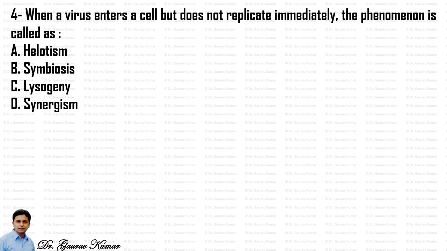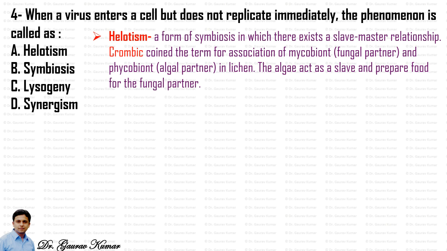Next question, when a virus enters a cell but does not replicate immediately, the phenomenon is called as. So there are four options. Let's see what these options mean. Helotism is a form of symbiosis in which there exists a slave-master relationship. Crombic coined the term for association of mycobiont, that is fungal partner, and phycobiont, that is algal partner, in a lichen. The algae act as a slave and prepare food for the fungal partner.